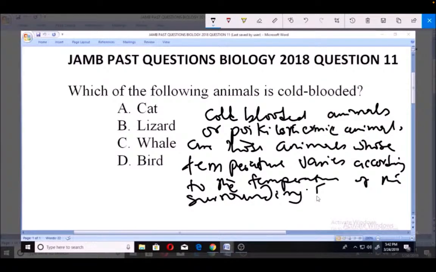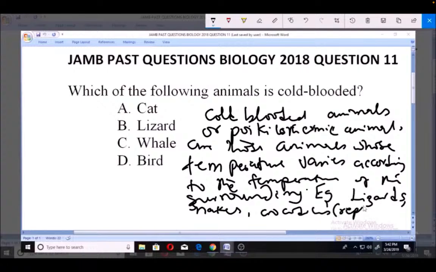So the major examples of these are things like lizards, snakes, crocodiles. So all these reptiles, they are cold-blooded animals. Then we'll also talk about animals like frogs, toads, toads and frogs.